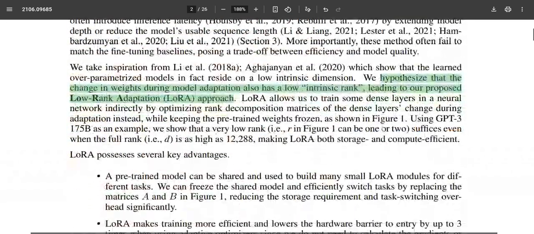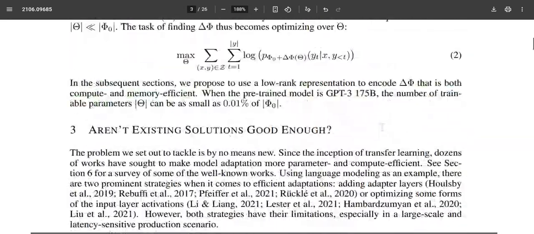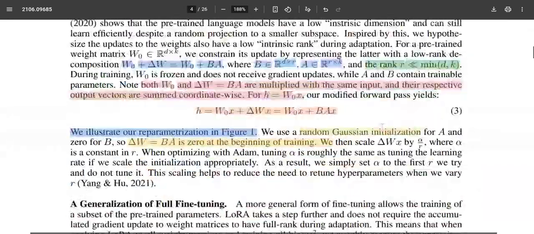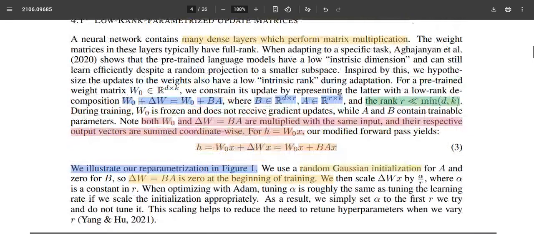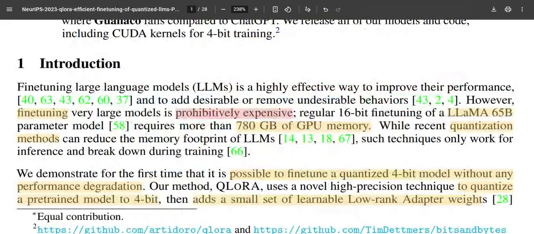This is because of the hypothesis that many of the parameter updates lie in a low dimensional space, and mathematically this is represented in this way. This weight is a pre-trained weight, and the update happens through this additional perturbation. That perturbation matrix can be represented as a matrix decomposition, with rank 1 update matrices, for example. So during the matrix multiplication from the input, this base weight will be frozen, and only this update will be happening. This is the technique similarly utilized here.